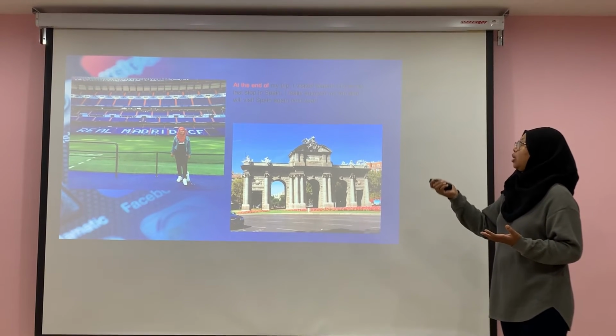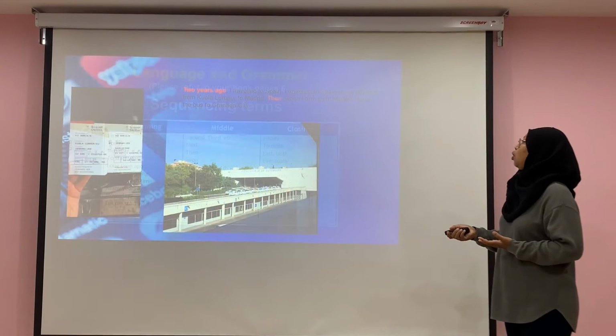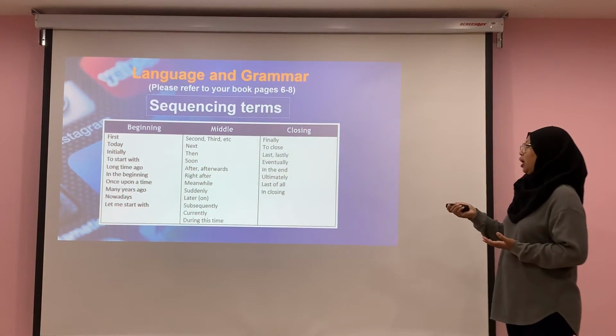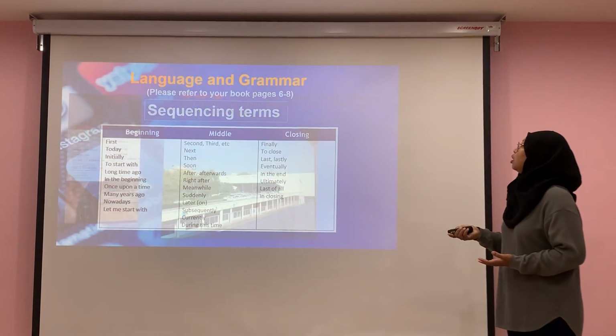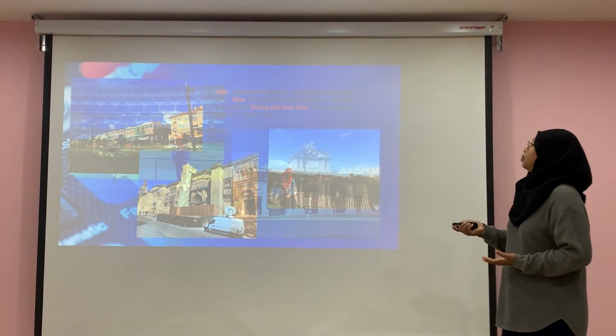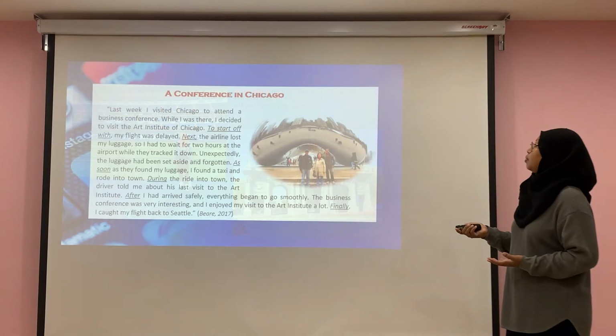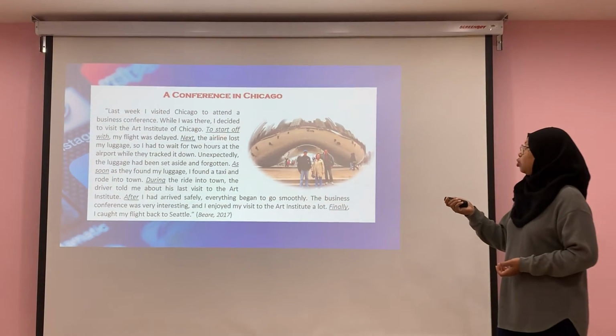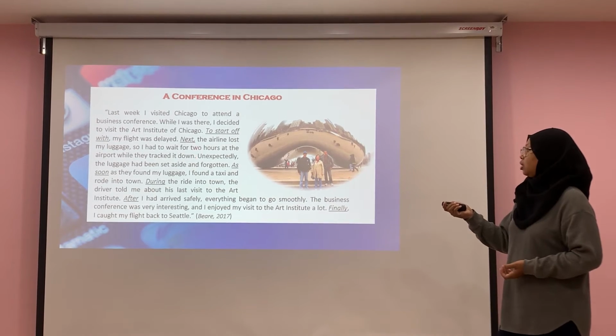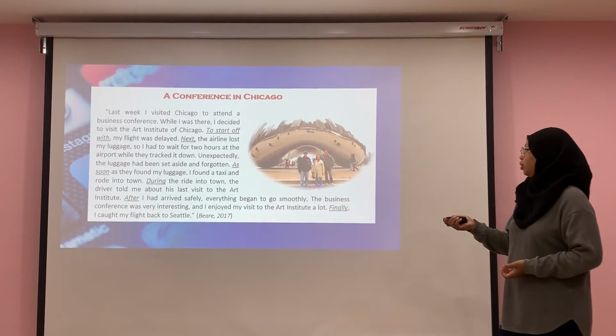So I am using the closing words "at the end" or "in the end." You can also use "finally." This is another example that you can use to start off: next, during, after, finally.